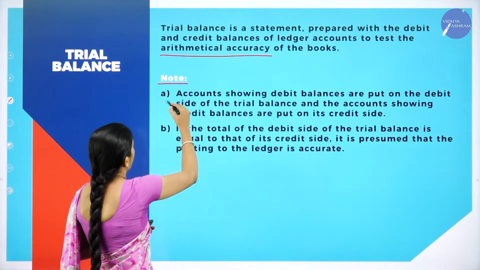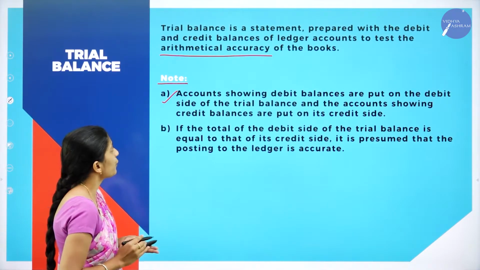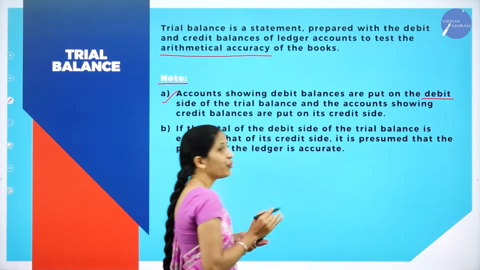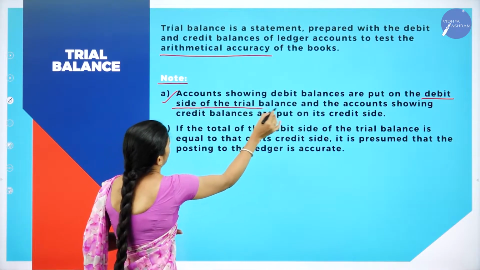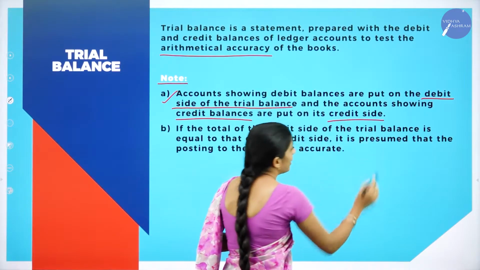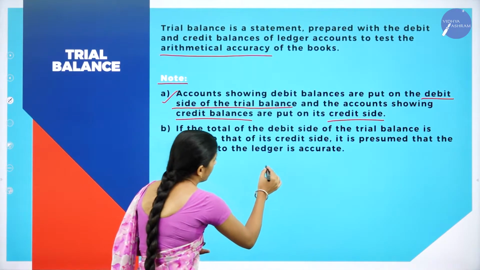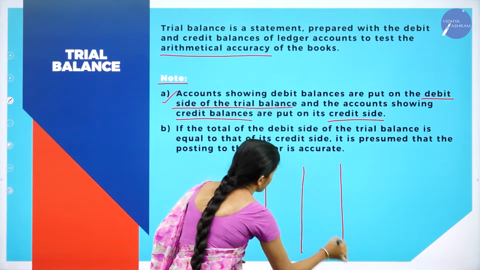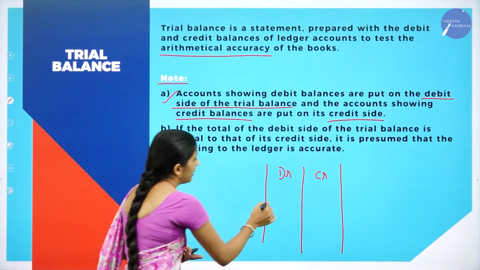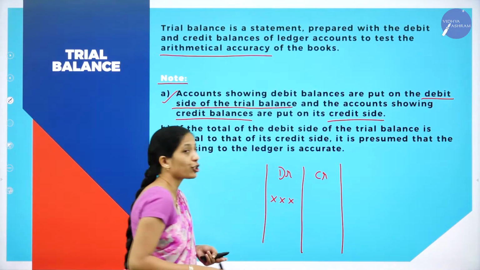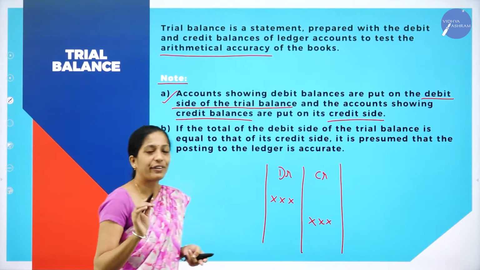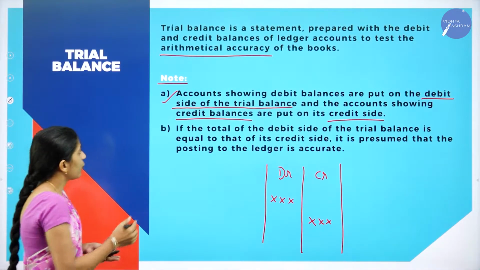The first note is accounts showing debit balance are put on the debit side of trial balance, and the accounts showing credit balance will be put on the credit side of the trial balance. So your trial balance will have two sides, debit side as well as credit side. Whatever accounts show a debit balance will be put on the debit side, and whatever accounts show a credit balance will be put on the credit side. So this is the first note about trial balance. Now what is the second note?